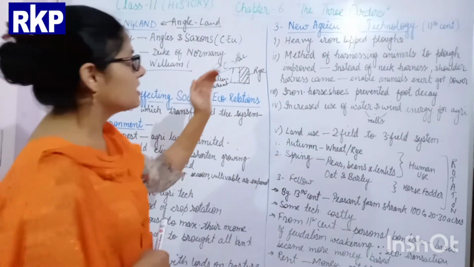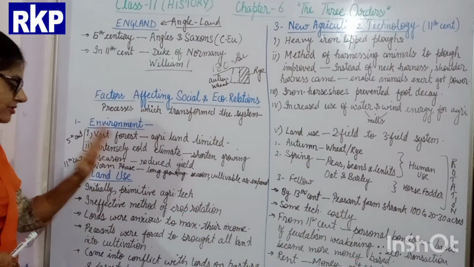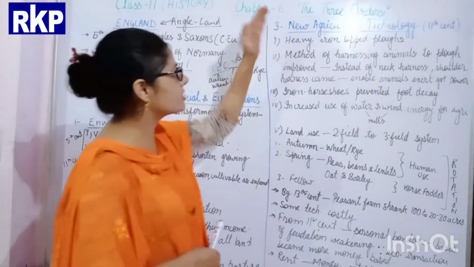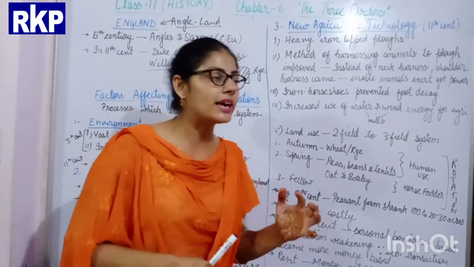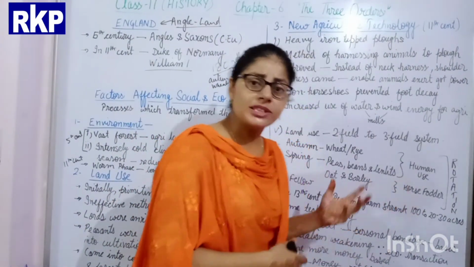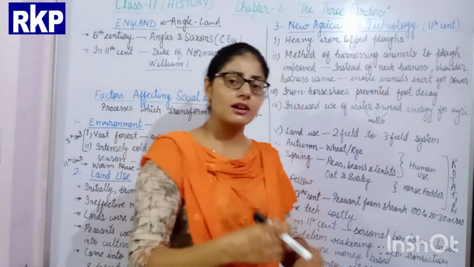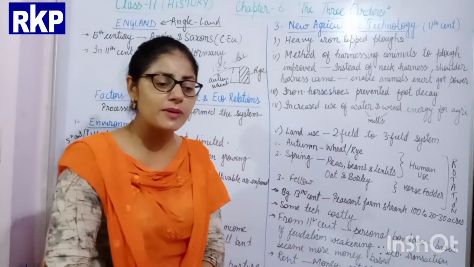Okay. Now you understood the two factors. One is the environment, and we also discussed land use. Now come to the third factor, that was the new agricultural technology, along with all these changes, the resistance provided by the peasants, and the primitive methods which were there.